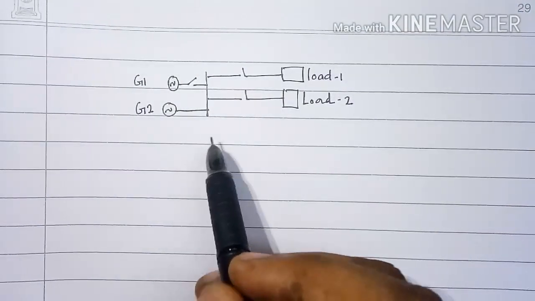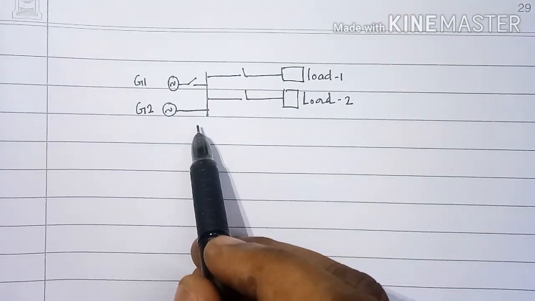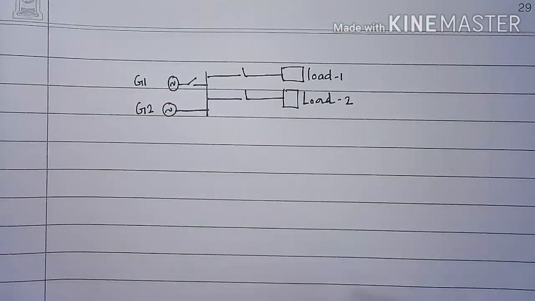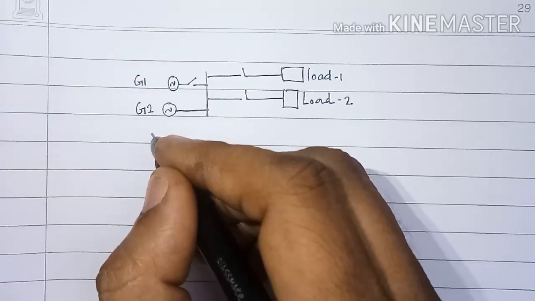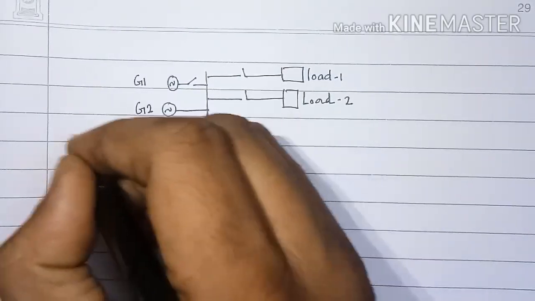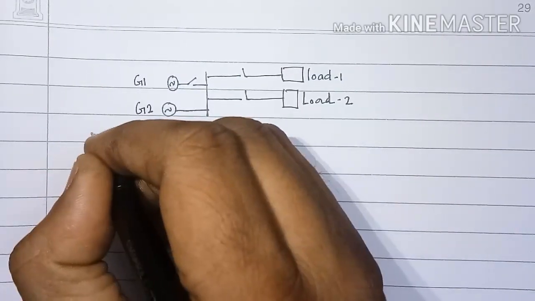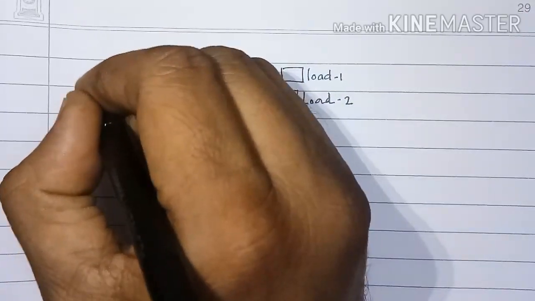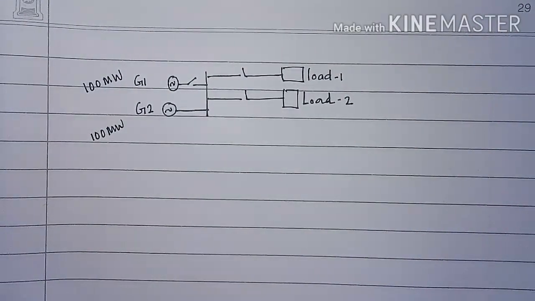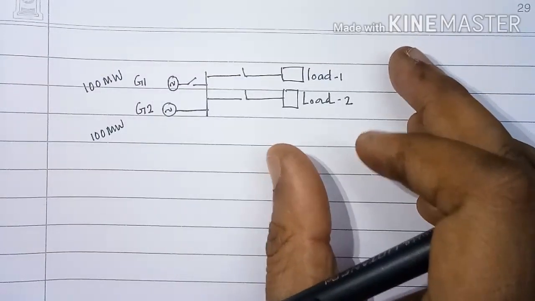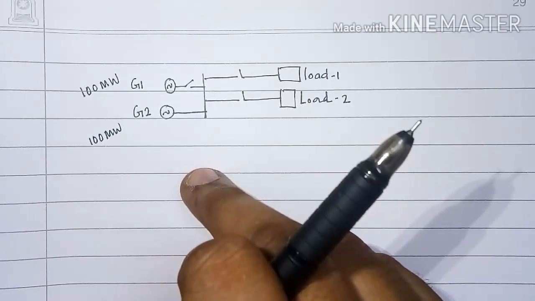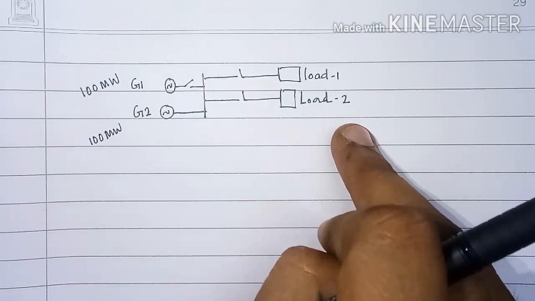Now let us say in a generating station there are two generators with a capacity of 100 megawatt each, and say these two generators are meant for supplying the loads shown here.